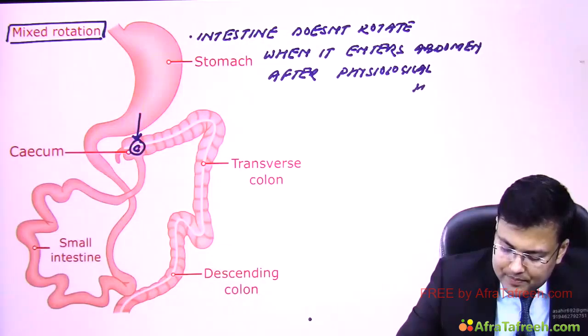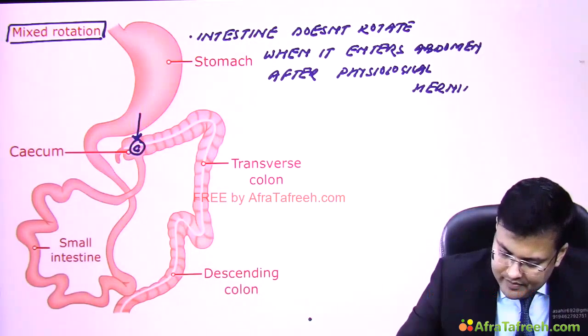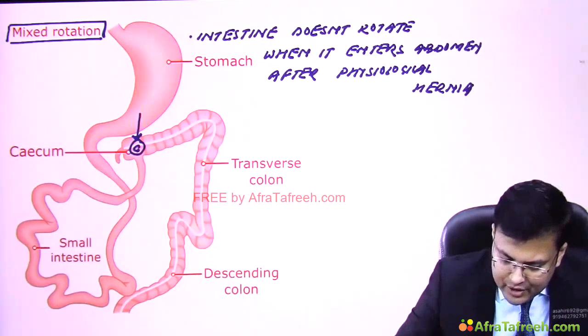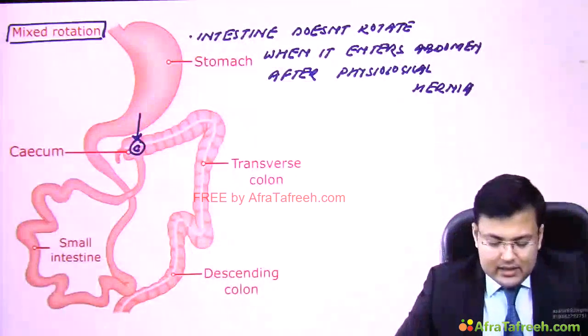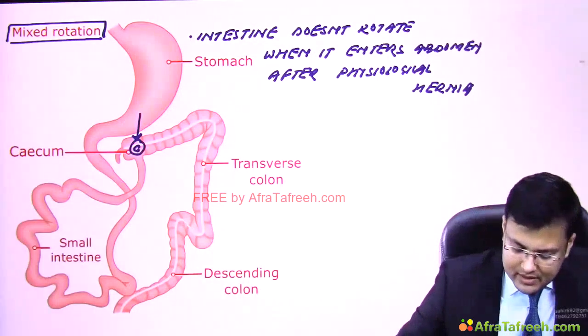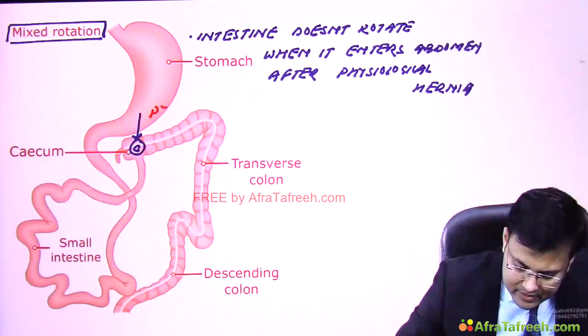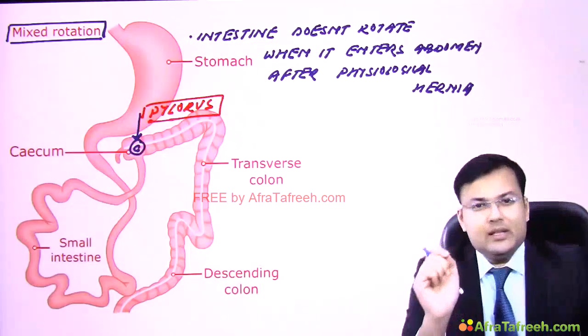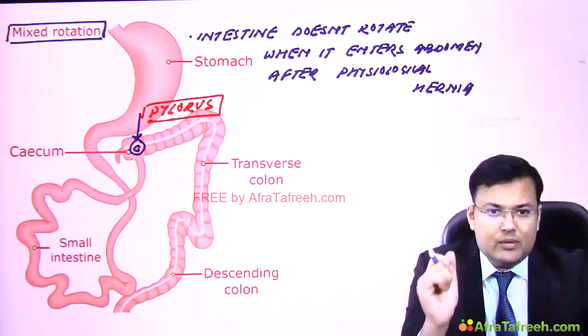This is the problem. And because of this, what is the abnormality? The cecum is in the midline, located just below the stomach. Exactly which structure? It is located just below the pylorus.